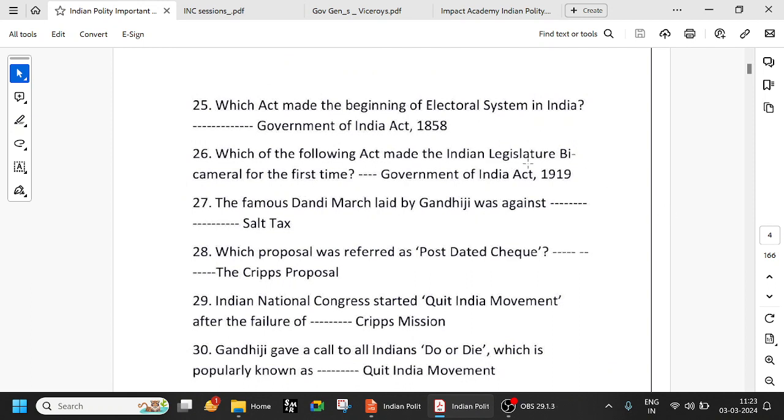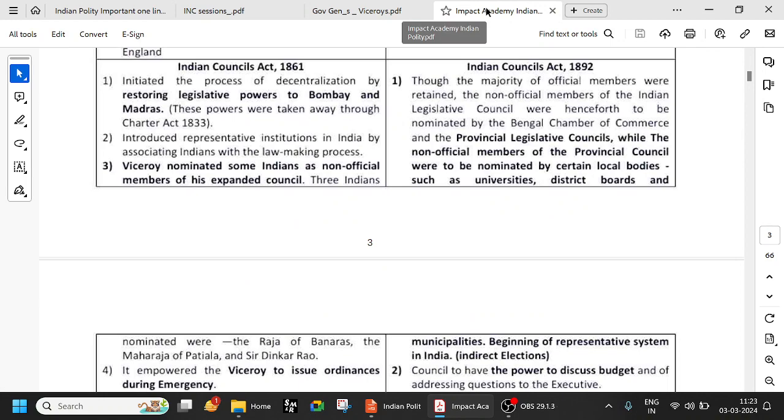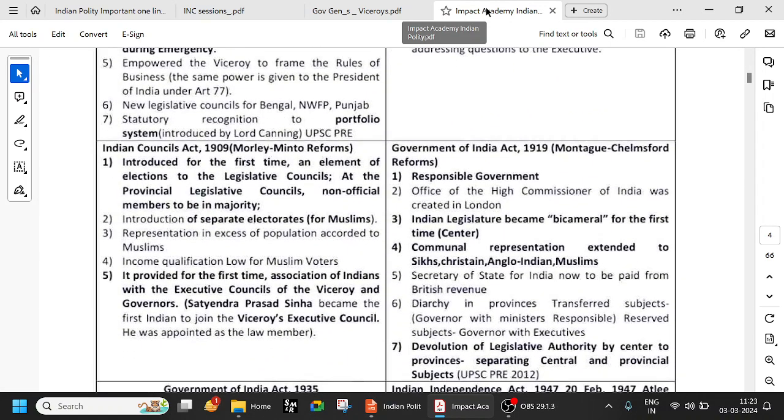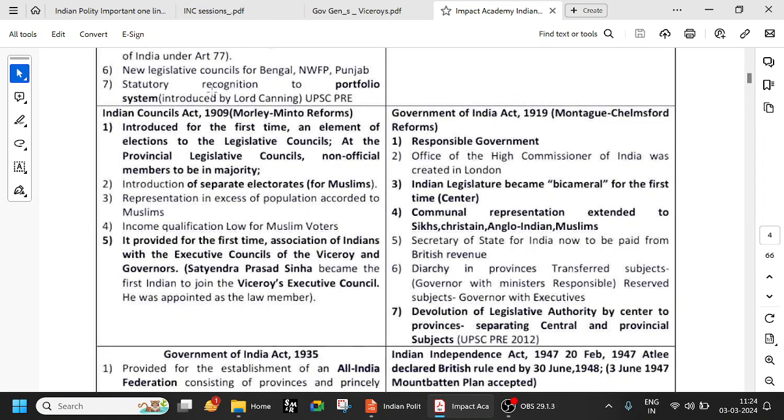Which of the following acts made the Indian legislature bicameral for the first time? Government of India Act 1919, that is nothing but Montagu Chelmsford reforms. See, these two are very important. Indian Councils Act of 1909 is Morley Minto reforms. Very, very important. Morley is the Secretary of State and Minto is the Viceroy. Here also the first person is Secretary of State, the second person is Viceroy. These two are landmark acts and frequently asked. 1909, Morley Minto reforms. 1919, Montagu Chelmsford reforms.